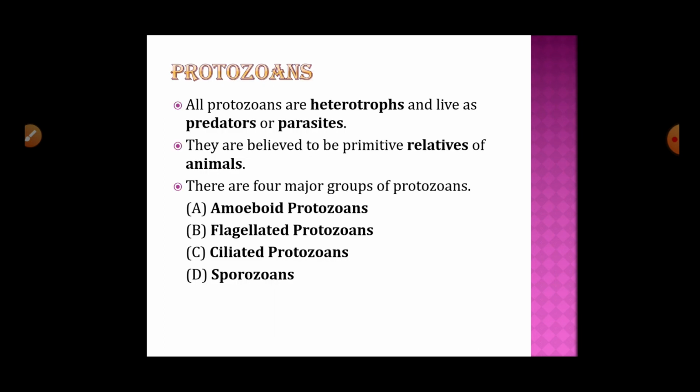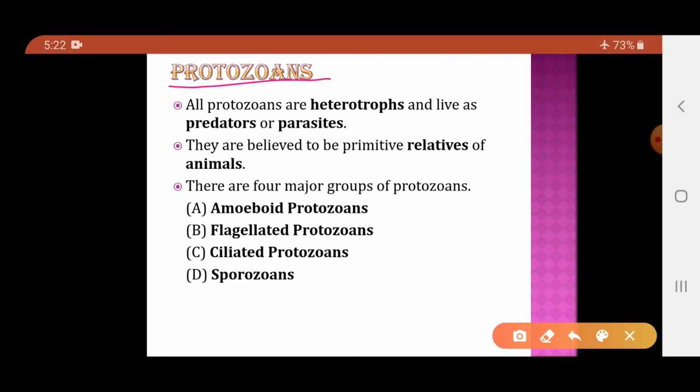Now the next group under the kingdom Protista is the protozoans. All the protozoans are heterotrophs. That is very important. They cannot prepare their own food. They are dependent on the autotrophic organisms for their nutrition. And which type of heterotrophs are they? They are either predators or they are parasites. Predator means they predate on the prey, whereas the parasites are the organisms which are dependent on the host.